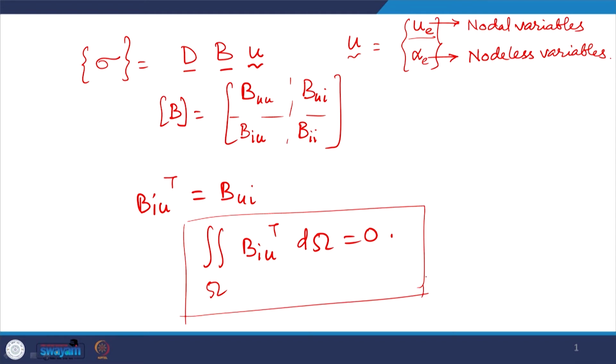It can be proved that once the incompatible modes are such that the integral of the strain displacement matrix over the domain is 0, for the terms relating the direct strains to the nodeless variables, then under the constant stress condition the solution that we compute will converge to the true solution.